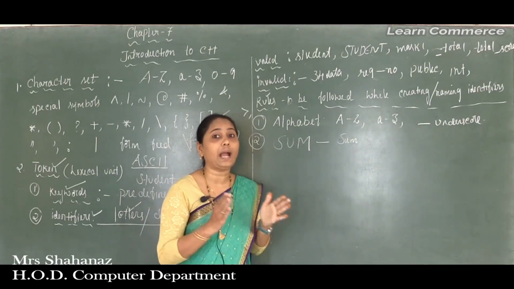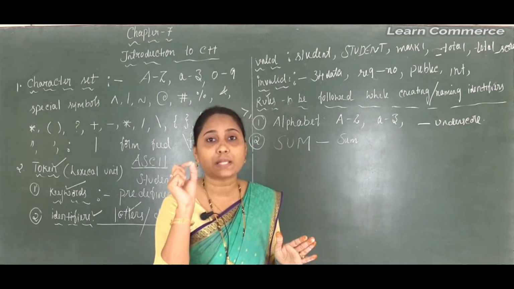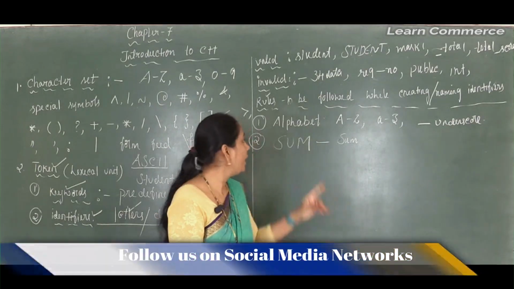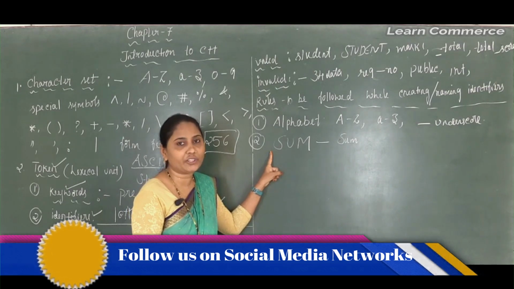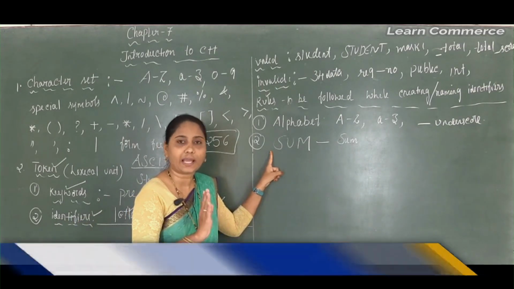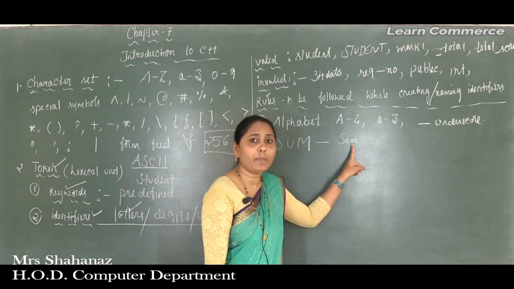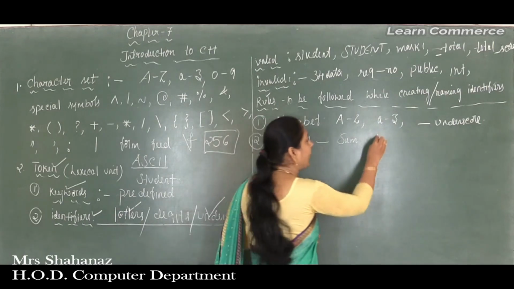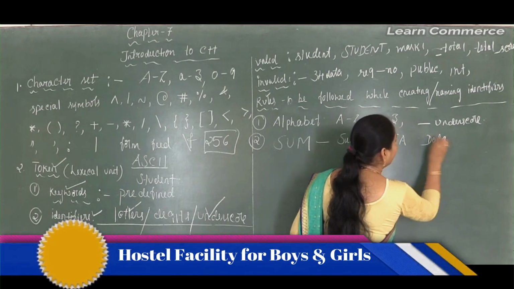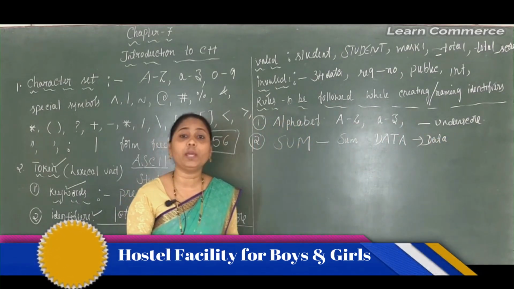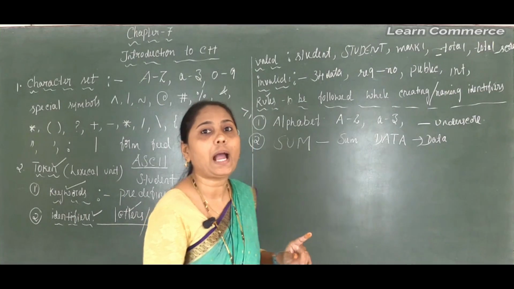The compiler can't identify which type of sum it is, so it's better to use the same sum, maybe in capital or in small letter. The second point: C++ treats uppercase and lowercase characters differently. For example, capital sum is not the same as small sum, and capital data is not the same as small data, because both carry different meanings. This is the second point to remember while naming identifiers.